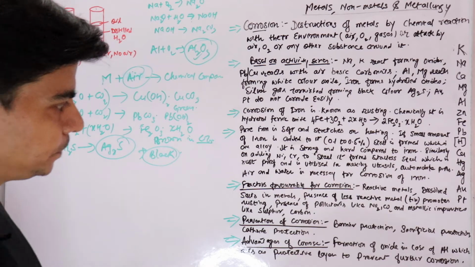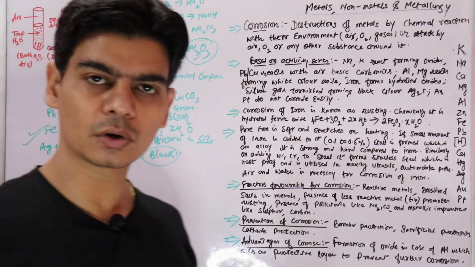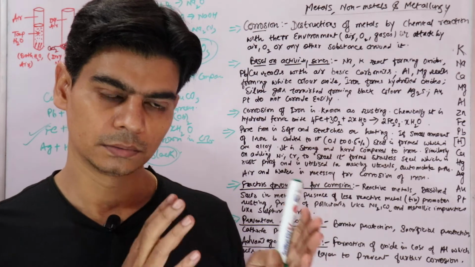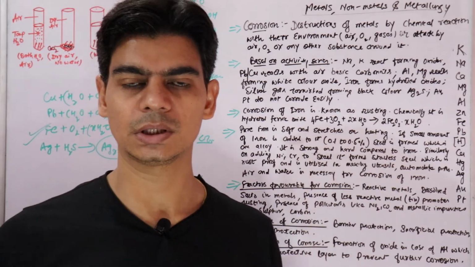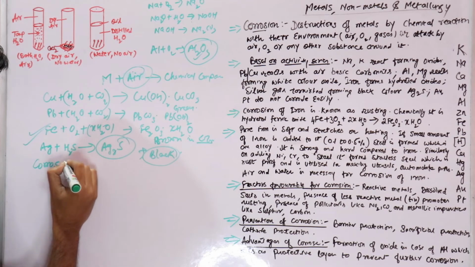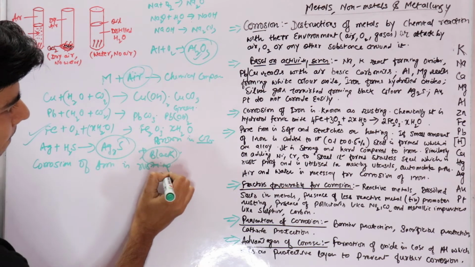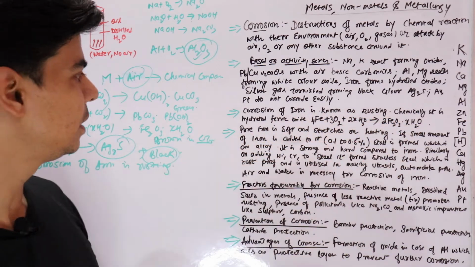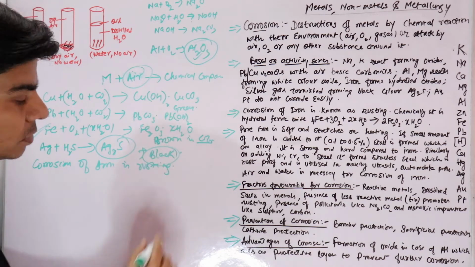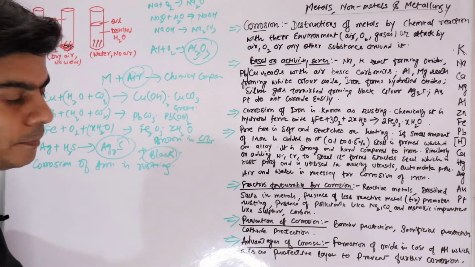One important thing: since we already talked about corrosion of iron, when we specifically talk about corrosion of iron, it is known as rusting, right? So corrosion of iron is known as rusting, and chemically the rust that gets formed on the surface of iron is hydrated ferric oxide.